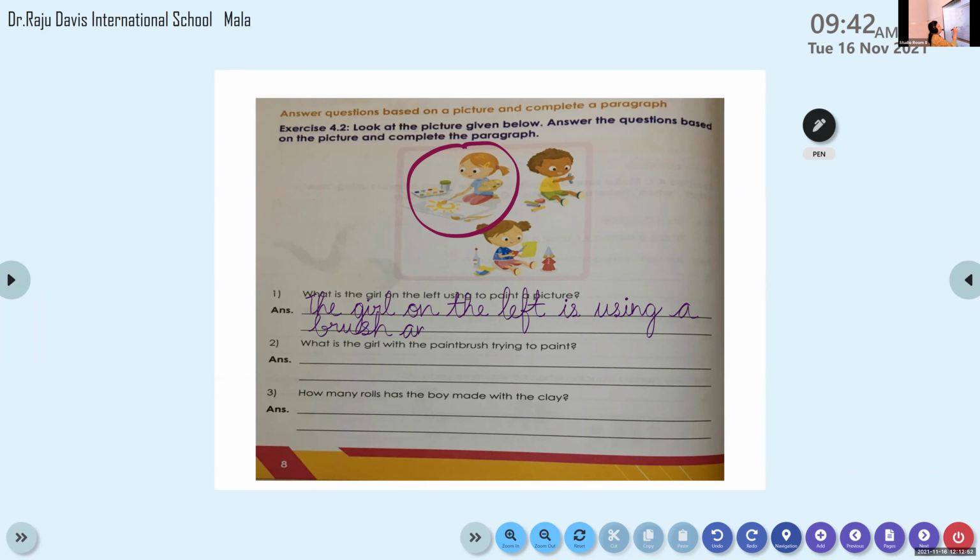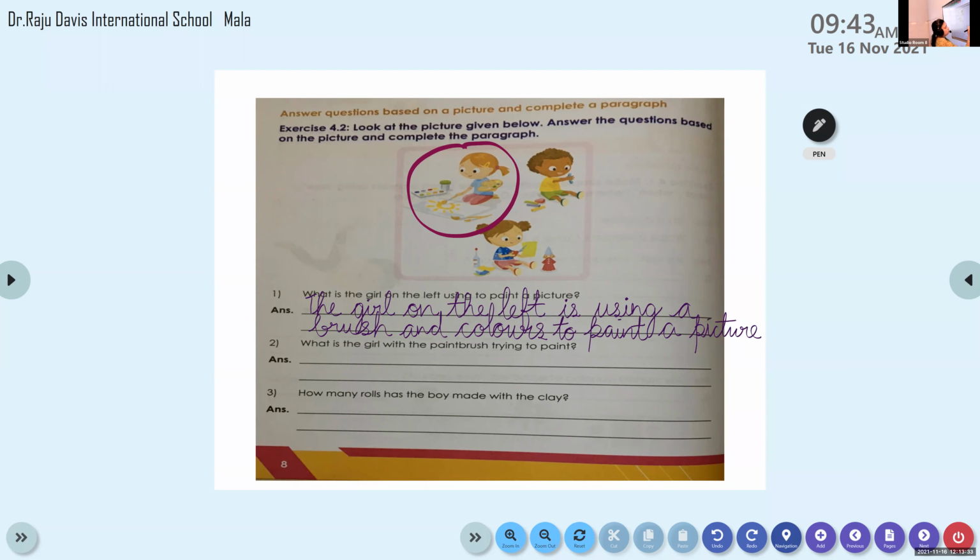A brush and colors. Because, my dear students, she cannot paint using only a brush. Do you agree with that? See, you can see colors are there near her. And she is using which color? Yellow. Yellow, yes. So the girl on the left is using a brush and colors to do what? To paint a picture. Very good. To paint a picture.